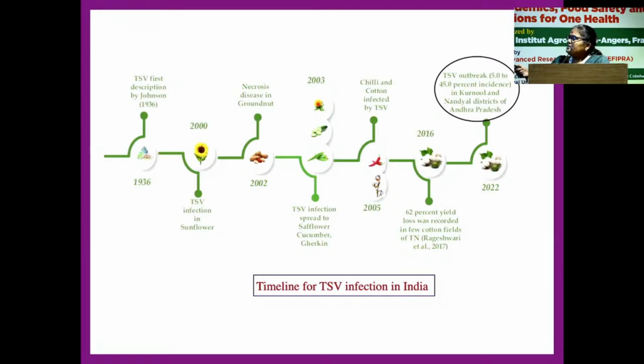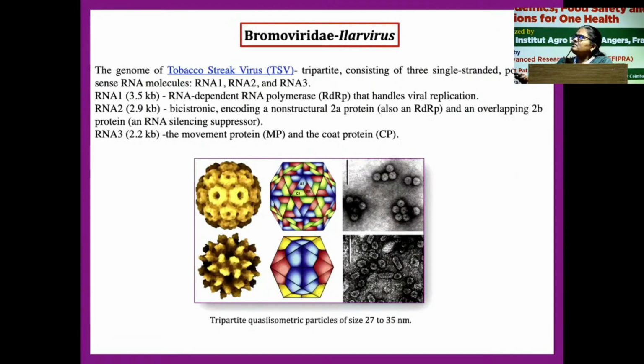And later, in 2016, there was a report from Tamil Nadu where 62% yield loss was seen. After that, for the past 5 years, it has kept on increasing in the southern zone of cotton cultivated places. This is a virus of the Ilarvirus genus of the Bromoviridae family, and it is tripartite. So RNA 1, 2, 3 is there, where RNA 1 is responsible for viral replication, RNA 2 is for the RNA silencing suppressor, and RNA 3 is for the movement protein and coat protein genes.